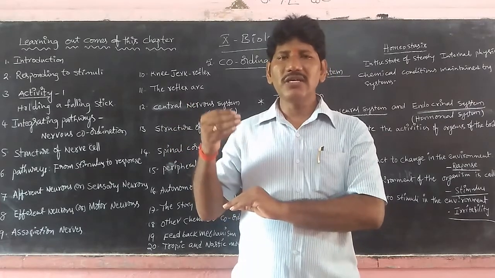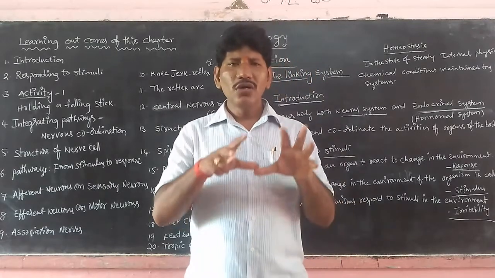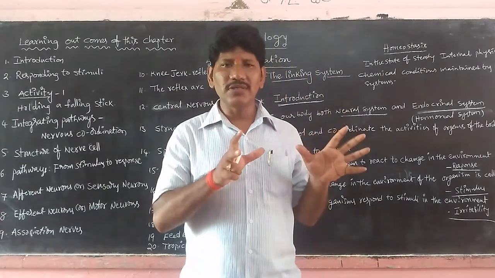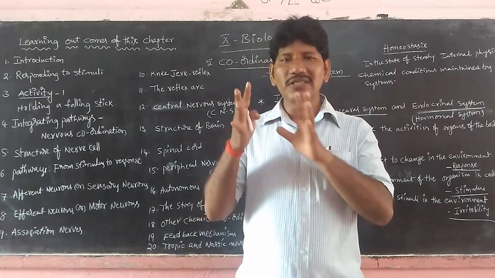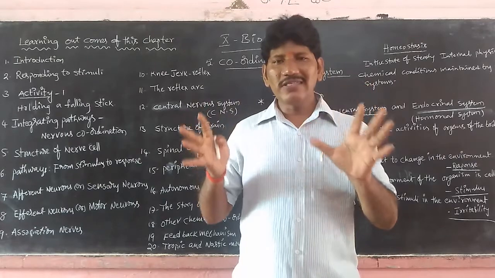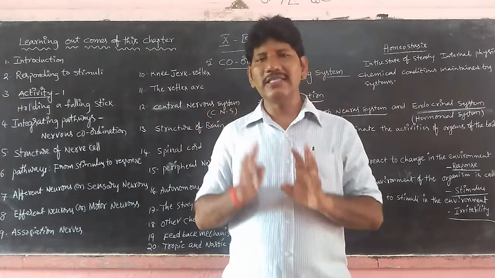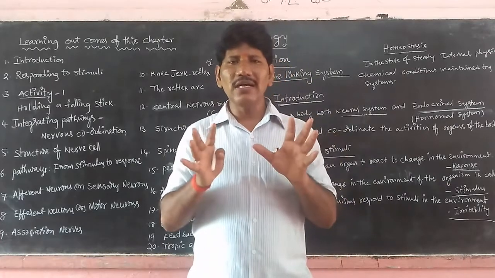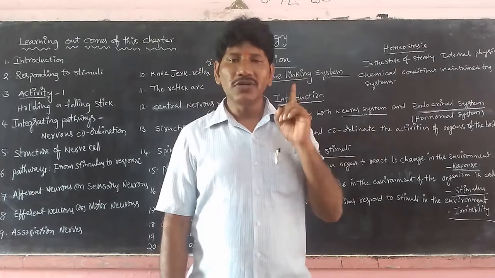The nitrogenous waste compounds are filtered out and sent out from our body. Of course, we learned the 4 systems individually. But all the systems, for example the skeletal system and muscular system, which you already learned in the 9th class, are interlinked with one system, that is the nervous system.